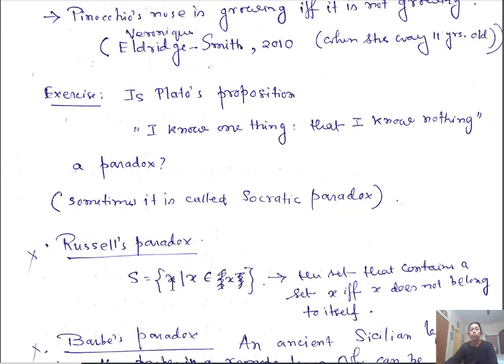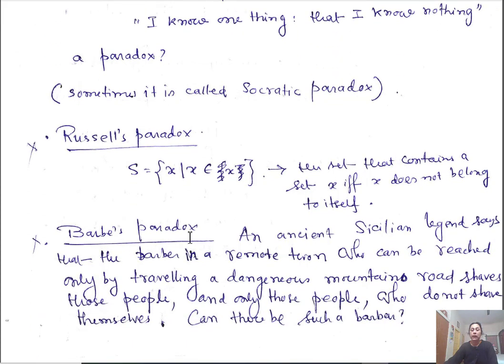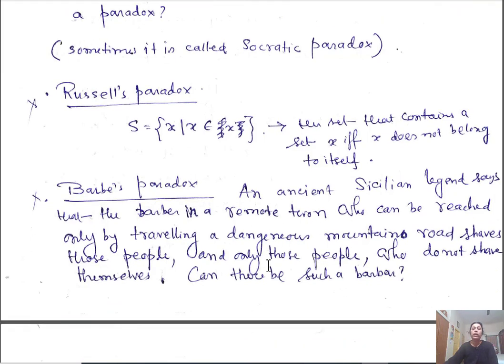Okay, so this set contains those elements which do not belong to the set A. Those sets which do not belong to themselves. If the set X does not belong to itself, then it is in this set. And if this set belongs to this set, then it is not in this set. So you think about why you get a paradox here. This is called Russell's paradox. There is another problem, Barber's paradox. You go through this and think about why it is a paradox or why it is not a paradox.